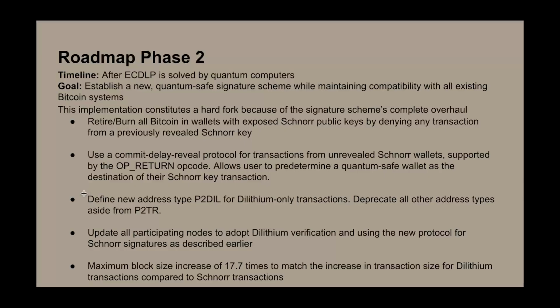Finally, we will define a new address type, P2DIL, for Dilithium-only transactions, and deprecate all other address types aside from P2TR, which is used to support our hybrid wallet. And we will update all participating nodes to adopt this Dilithium verification, and we will change the maximum block size to 17.7 times the original block size to account for the increase in transaction size of Dilithium transactions compared to Schnorr transactions.